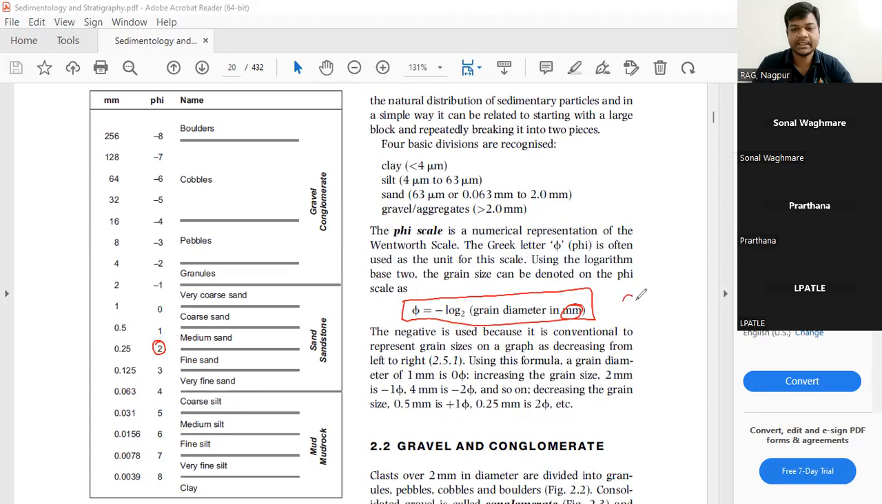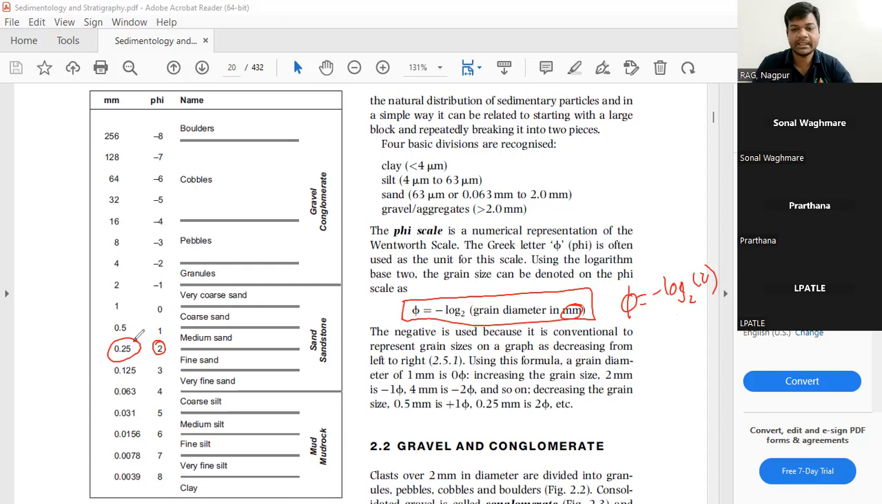So phi is minus log 2, to calculate, right? And what you have to do is to calculate this. So automatically it is going to be 0.25.